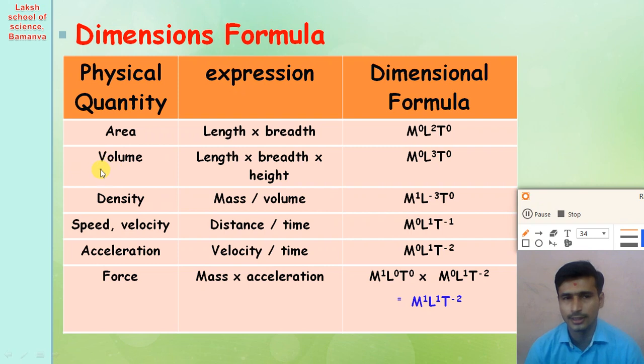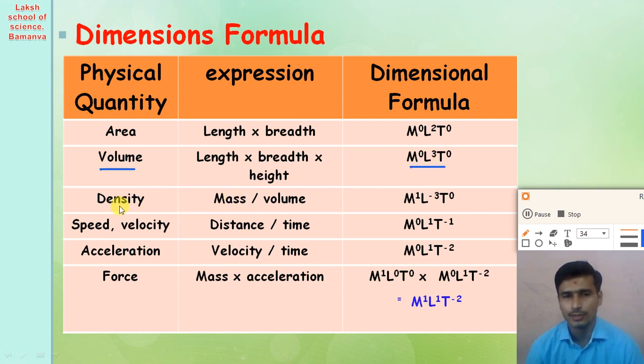Another is volume. How can we derive the dimensional formula of volume? We discussed it previously. Volume is equal to length, breadth and height: L1, L1 and L1. So we get the dimensional formula of volume as M0 L3 T0.